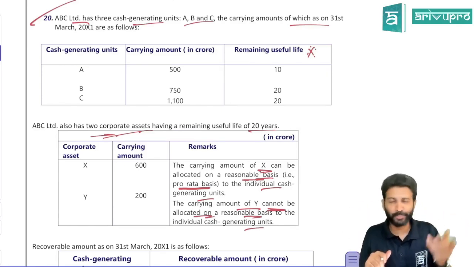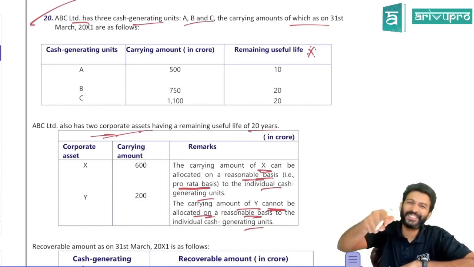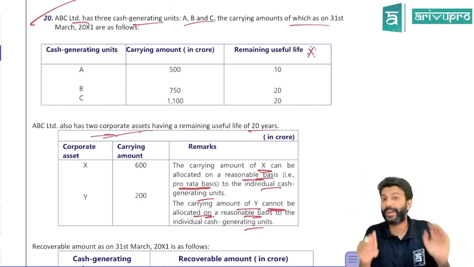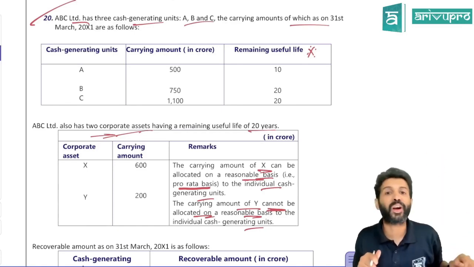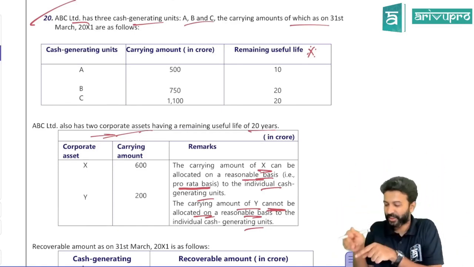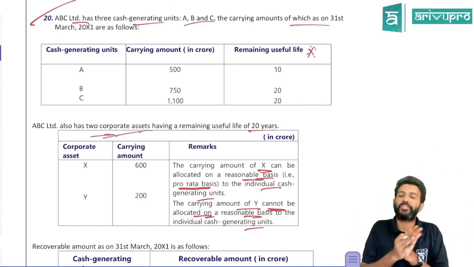So in this case, what to do? If you remember solving AS 28, in CA Intermediate there was an accounting standard 28. I don't know if at CA Intermediate level the standard was there or not. I think it was not there for you. It's only recently brought in. AS 28 talks about this.